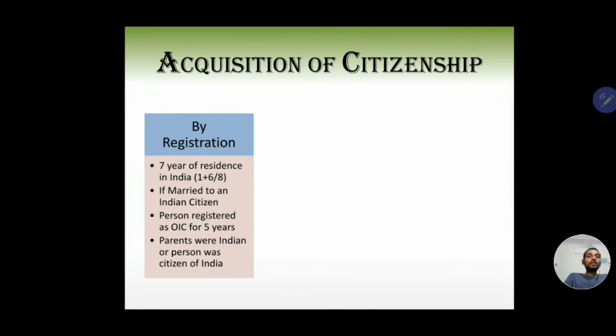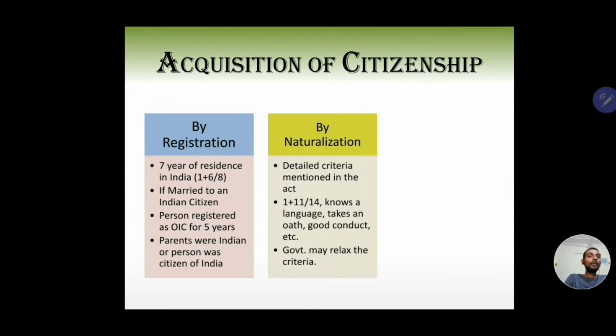Now the next one is citizenship by naturalization. Again here, it is not your right, it is the government's prerogative that they can make you a citizen or they cannot. Now here there is a list of criteria mentioned in this Act under Schedule 3 of the Act. Now I'll tell you some of the criteria. You may remember a few of them, that will be good, but do remember the first one, 1 plus 11 by 14. So it is again along similar lines.